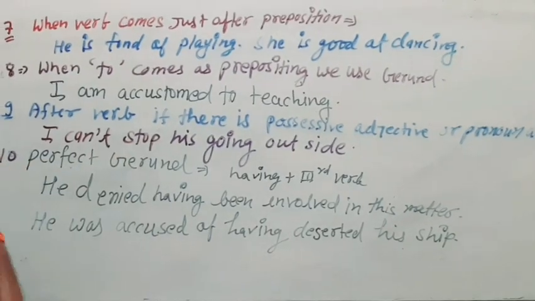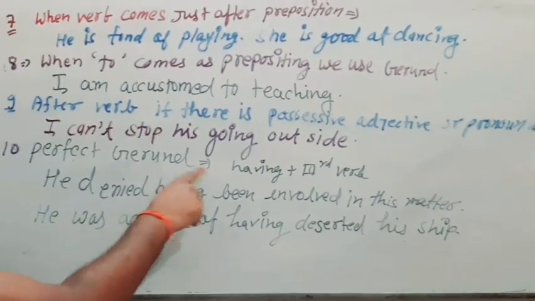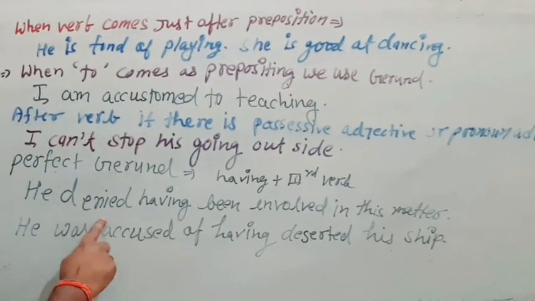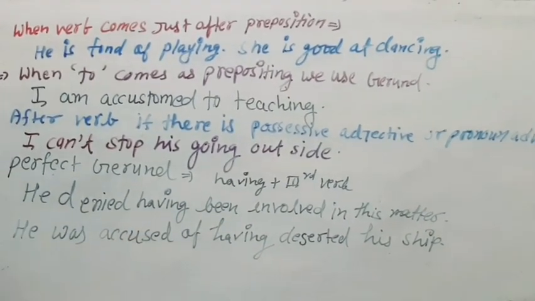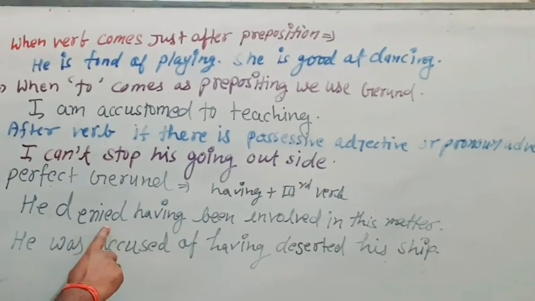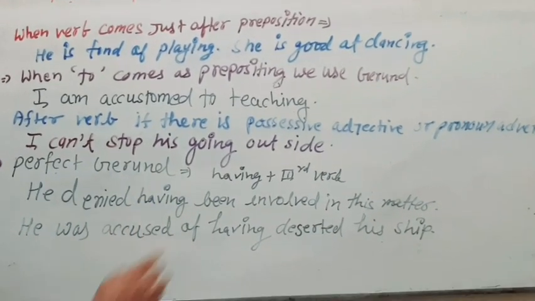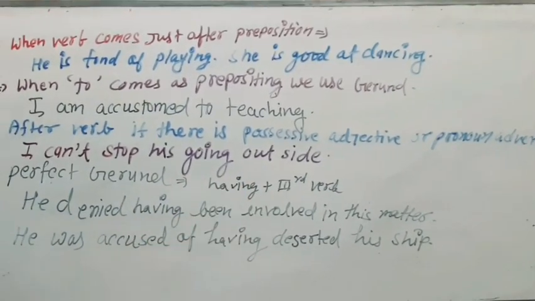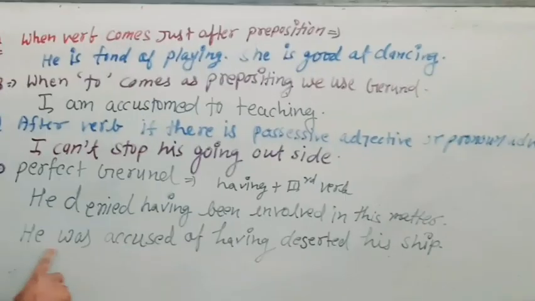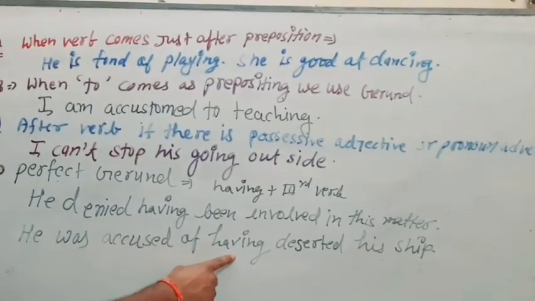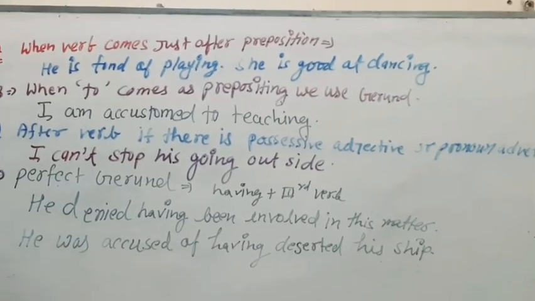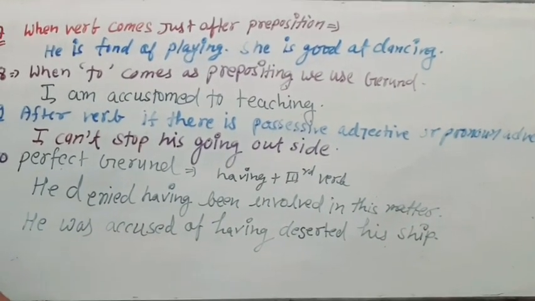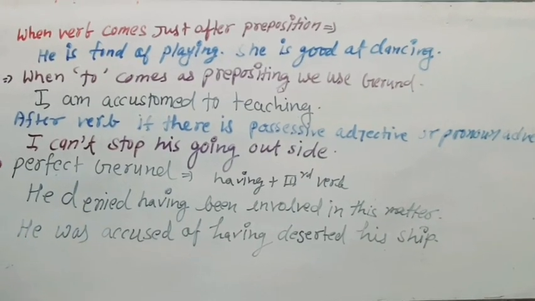Perfect gerund. If we have a perfect gerund, then we use this format: having plus third form. He denied having been involved in this matter. So we have this perfect gerund. Perfect gerund means having plus the third form of the verb. Now, he was accused of having deserted his ship.